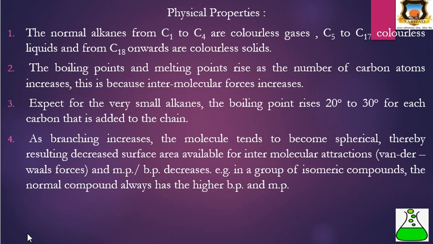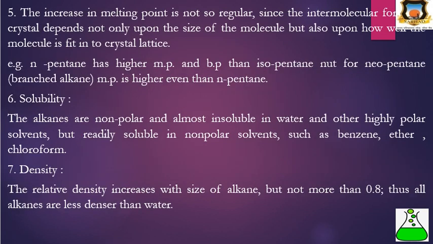In a group of isomeric compounds, the normal compound always gives the higher boiling point and melting point. For example, consider butane, molecular formula C4H10, which shows two isomers, n-butane and isobutane. Isobutane is branched, therefore n-butane shows a higher boiling point and melting point than isobutane.